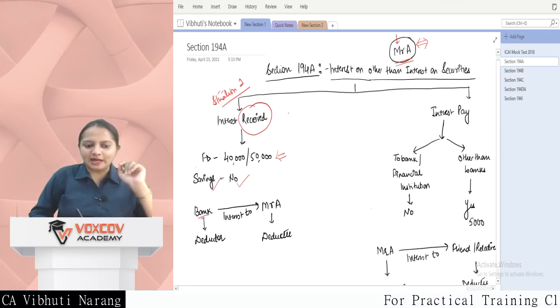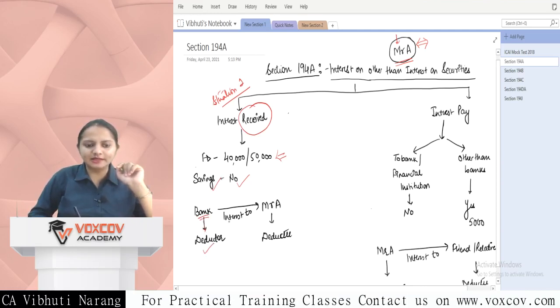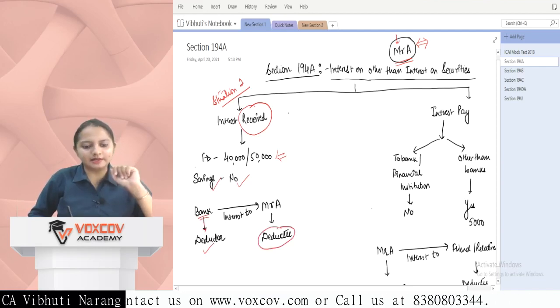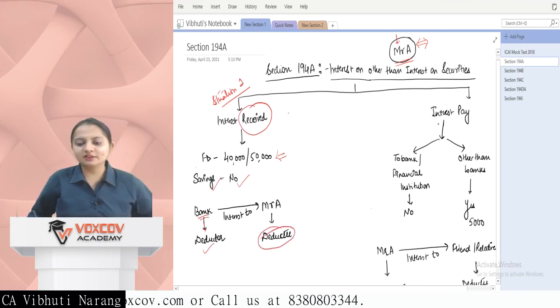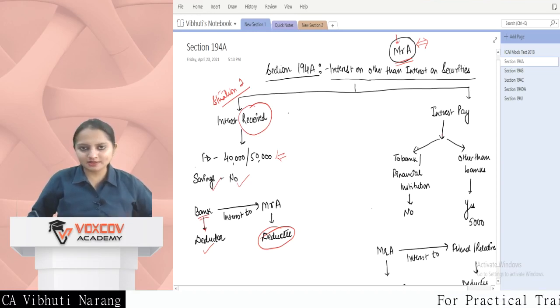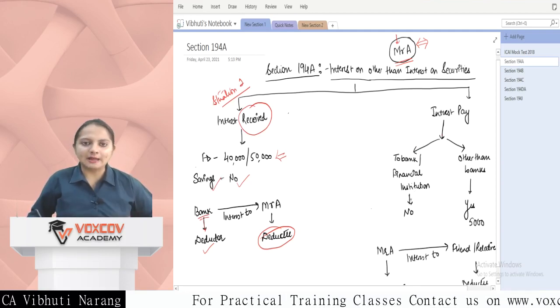In this case, the banker is the person who is liable to deduct, so the banker will be the deductor. Interest is paid to Mr. A. He is receiving the interest, so he will be the deductee. Reverse the situation: if Mr. A has to pay the interest, he has to pay either to the bank or a financial institution for any kind of loan he has taken from them. In that case, this section says that it is not applicable.